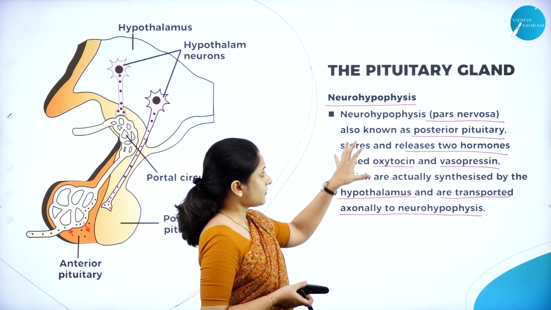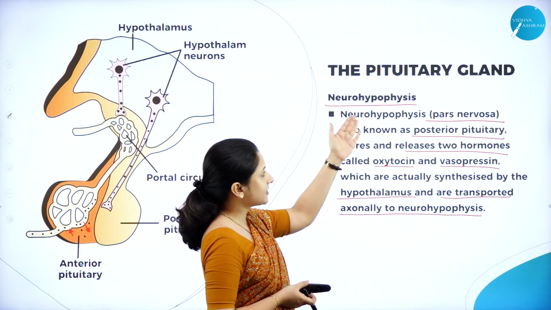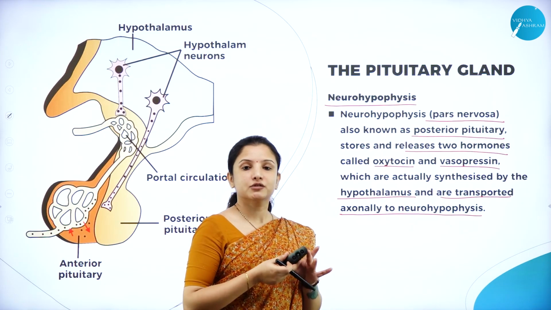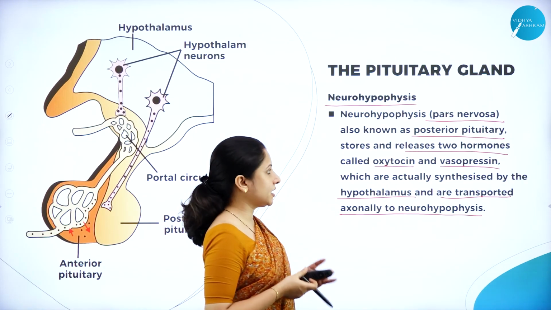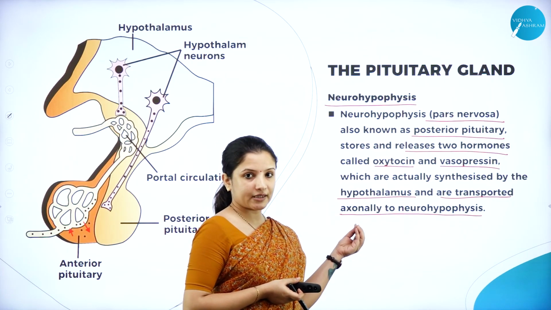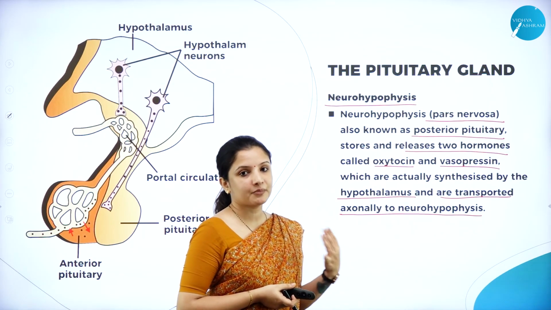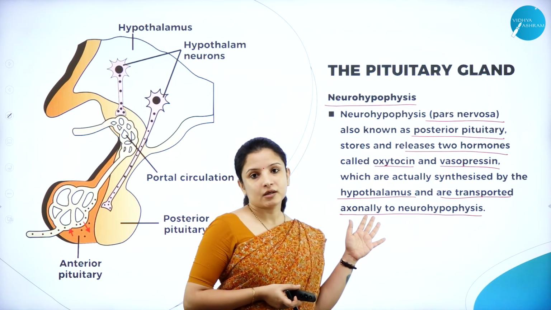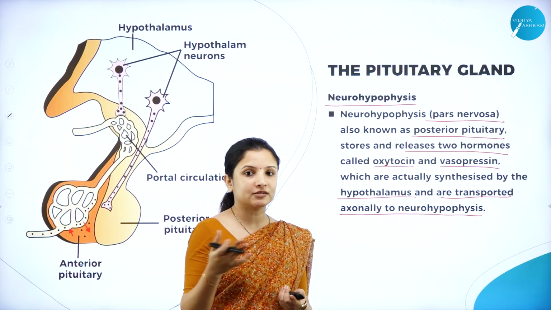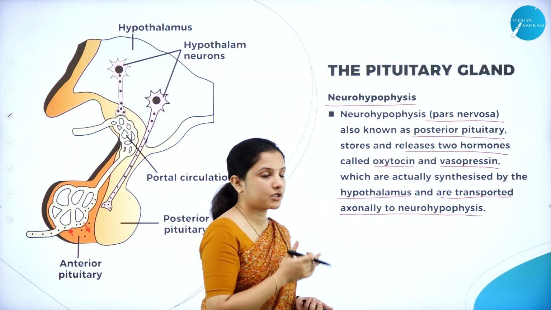These two hormones, oxytocin and vasopressin, are released by the neurohypophysis, the pars nervosa, also called the posterior pituitary gland. They are actually secreted by the hypothalamus and transported to the posterior pituitary via a network of neurons, or axonally, because axons are the ones that actually transmit the chemicals. So that is why they have mentioned axonally in particular here.